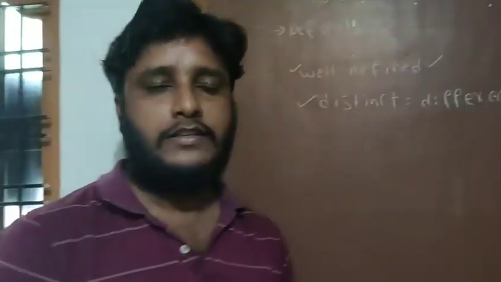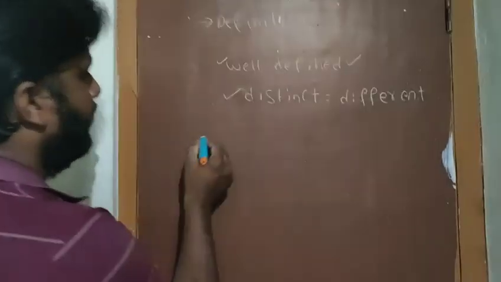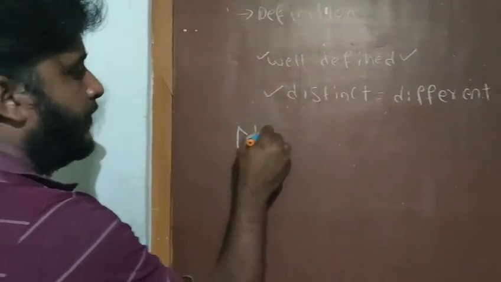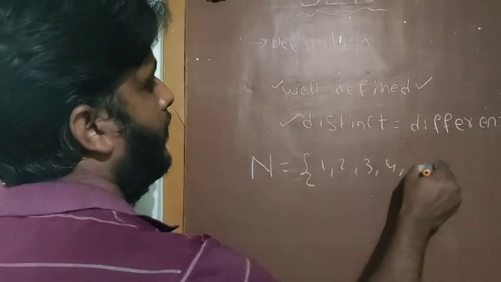Well-defined means that for a particular object or element we are able to say whether it belongs to the particular set or not. Then it is called well-defined. I will explain with one example. Say, for example, I am taking one set: N is a set of 1, 2, 3, 4 and so on.